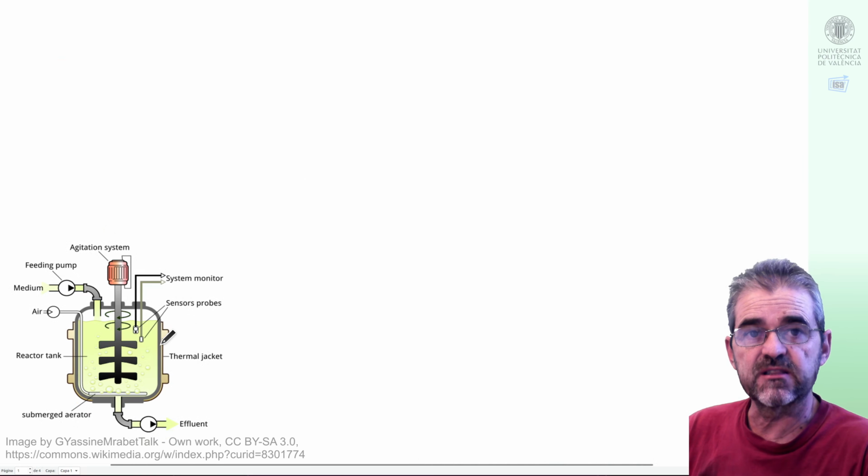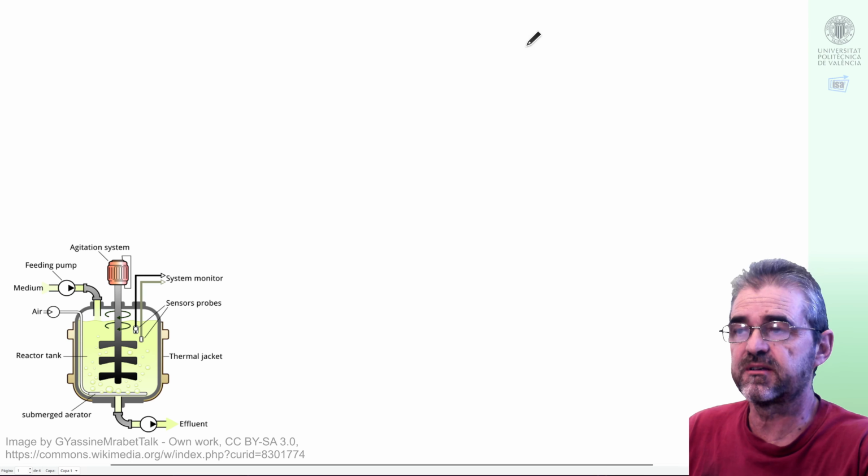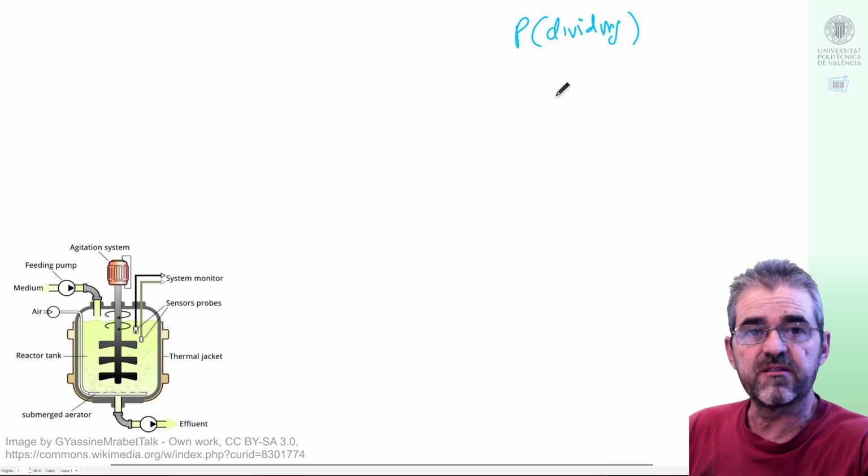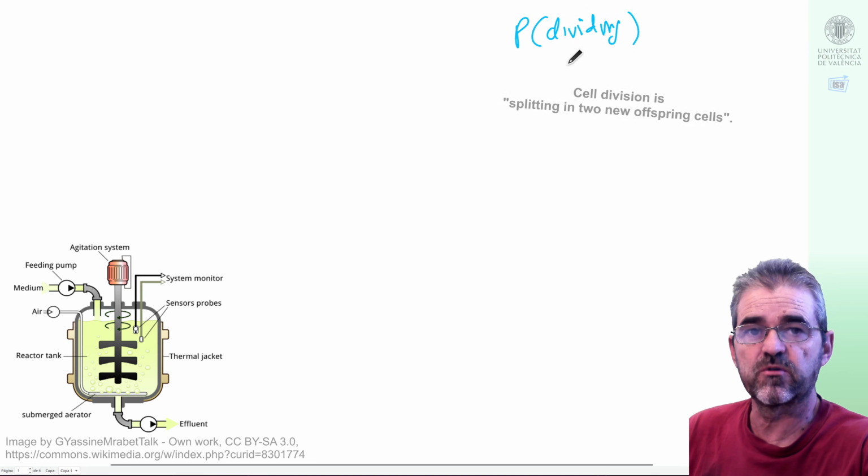The modeling aspects are discussed in more detail in another video of the collection, in which, from a microscopic statistical model, we reached an average macroscopic ordinary differential equation. If we summarize the idea, we argued that the probability of a cell dividing in a very short period of time was proportional to that time interval.